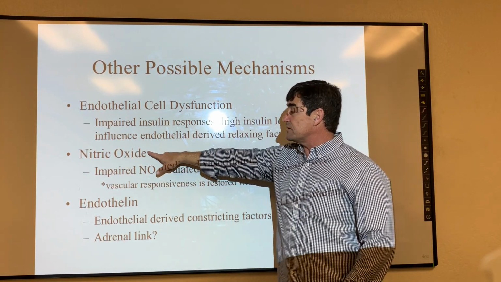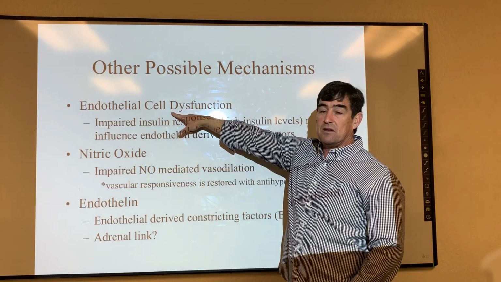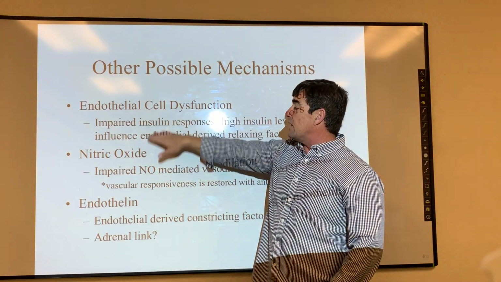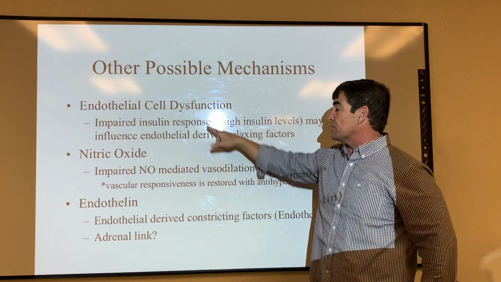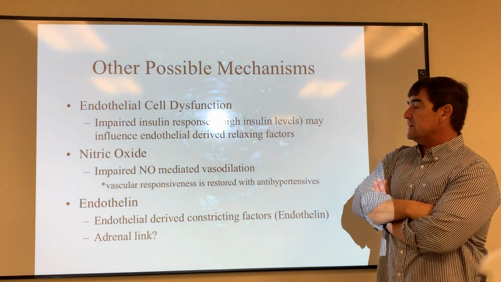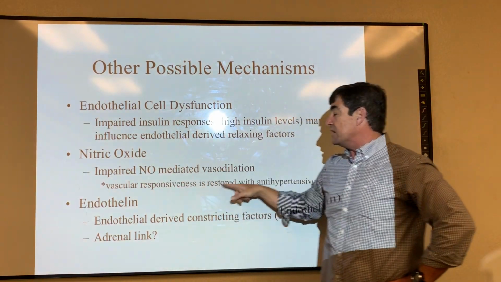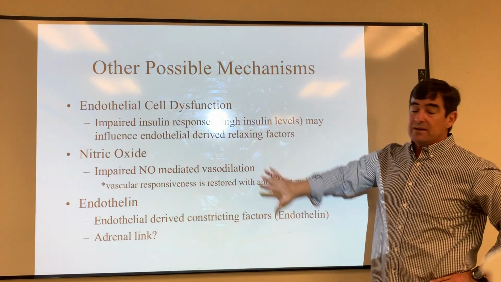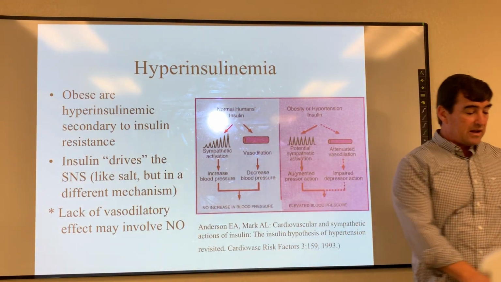Just to remind you, nitric oxide synthase is made in those endothelial cells that line the inside of the vessel. And if that endothelium has an impaired insulin response, you don't get the vasodilatory response due to nitric oxide. That lack of nitric oxide release in an obese person impairs nitric oxide-mediated vasodilation, and you end up with elevated blood pressure. That is the pathology of what's referred to as obesity-associated hypertension.